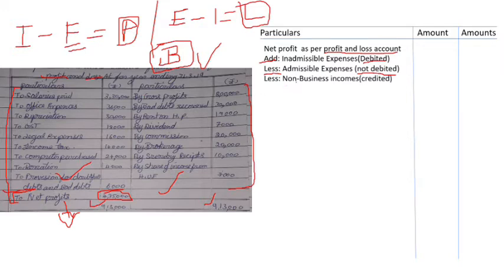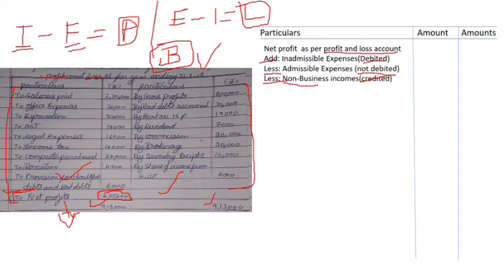non-business incomes which have been credited. So what do you mean by non-business income credited? Means these are incomes which have been taken into consideration while calculating the total income or total profits. Clear? So from this we need to subtract those incomes which are not business related, because we are taxing for the business income. We cannot consider those incomes which are non-business, right?